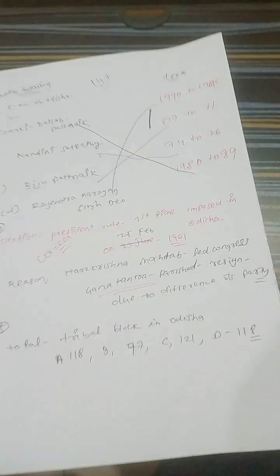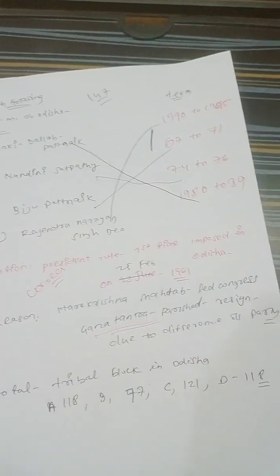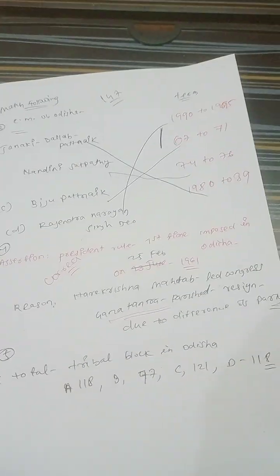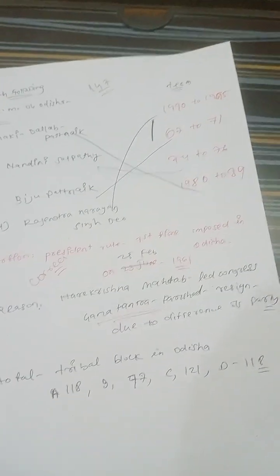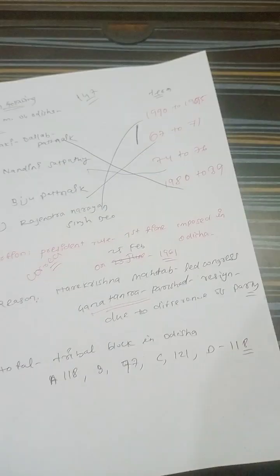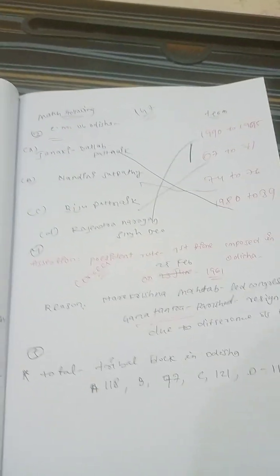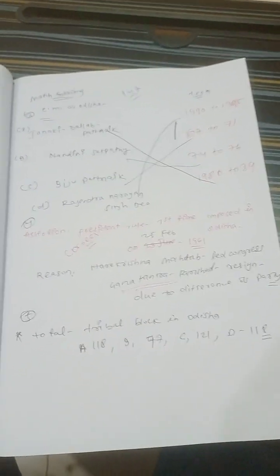So you have to remember the first President's rule was imposed in Odisha on 25th February 1961. Due to the difference of party, there was a misappropriation of rule and regulation in Odisha, and that resulted in the first President's rule imposition. That is how, on 25th February 1961.